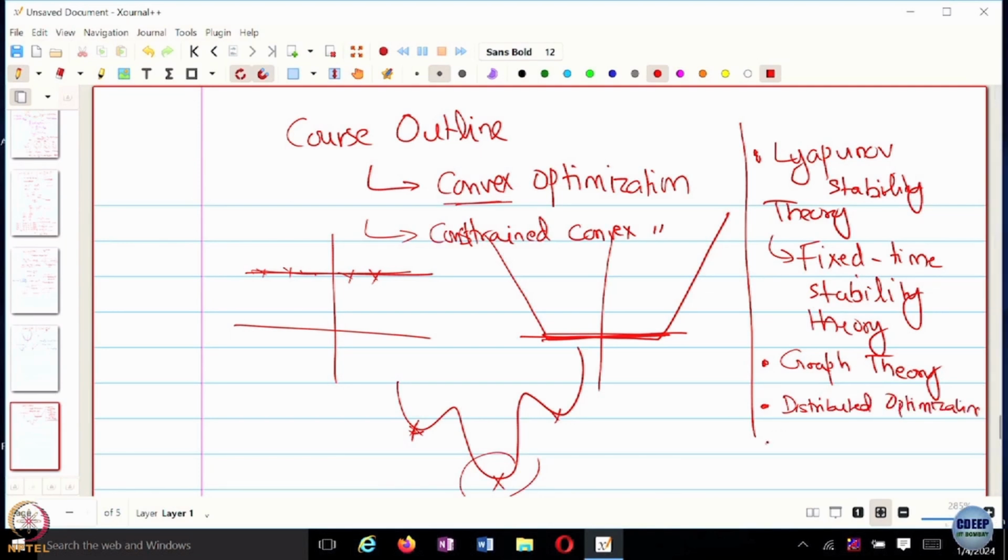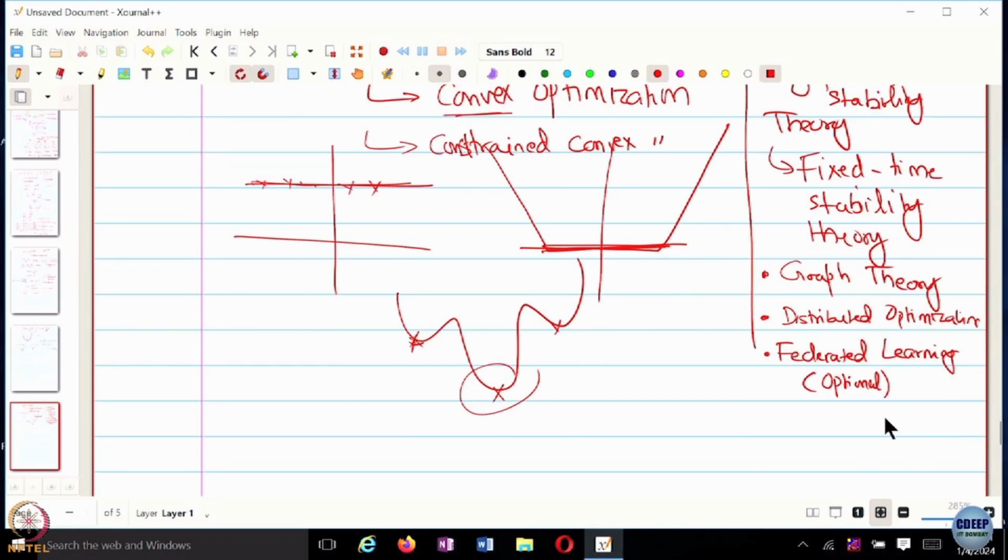Okay, and this is something that we will decide towards the later half of the course. But this is how the course is going to be structured, and most of the content that you are going to be seeing in this course has been developed over the last 6 to 7 years. So it is pretty topical. There is no single reference for this particular course.